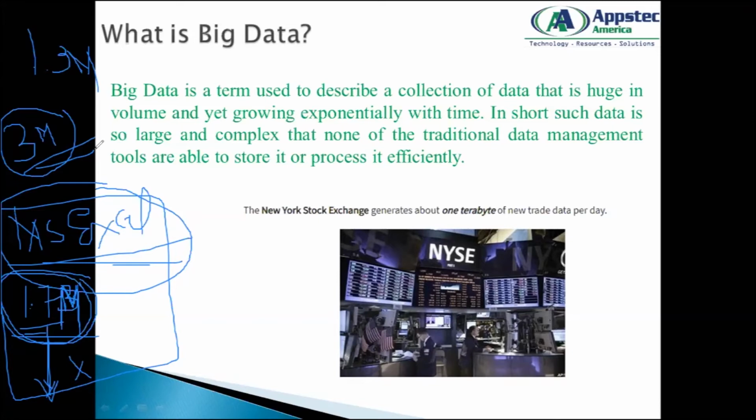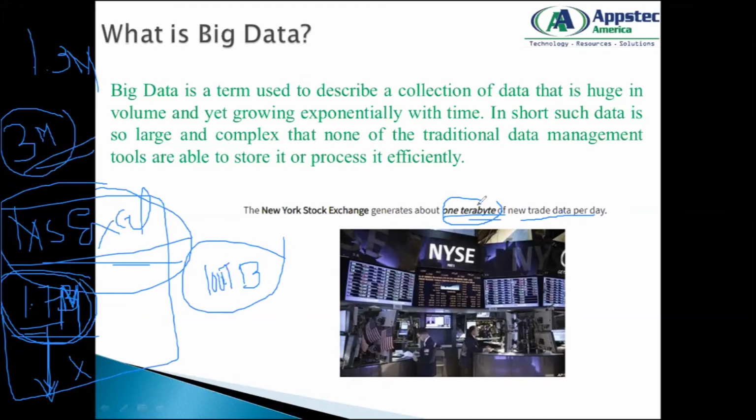So what could be the best example? Let's say the New York Stock Exchange generates 1 terabyte of new trade data per day. I think it's pretty less. I am definitely sure the New York Stock Exchange would generate more than 1 TB of data per day. It should be pretty much more. So this might be a little incorrect, but yes, they might be generating some thousands of TB of data every day, right?